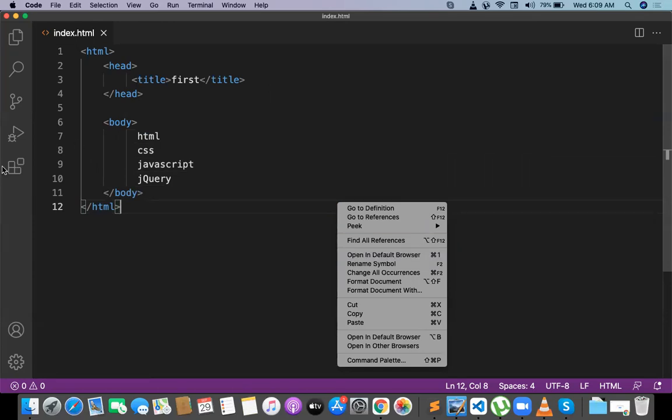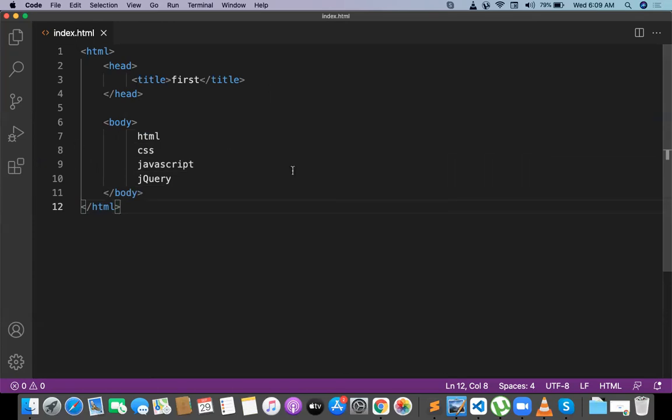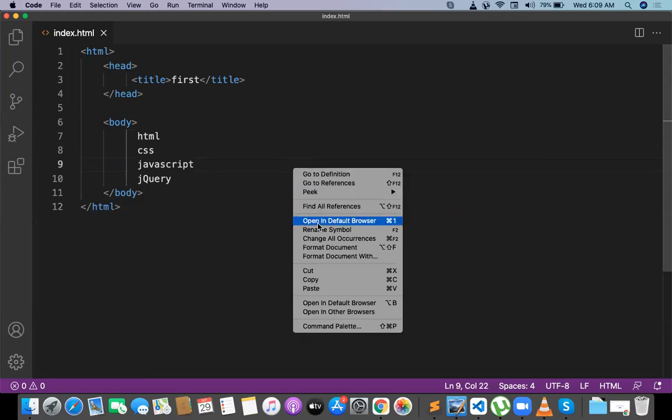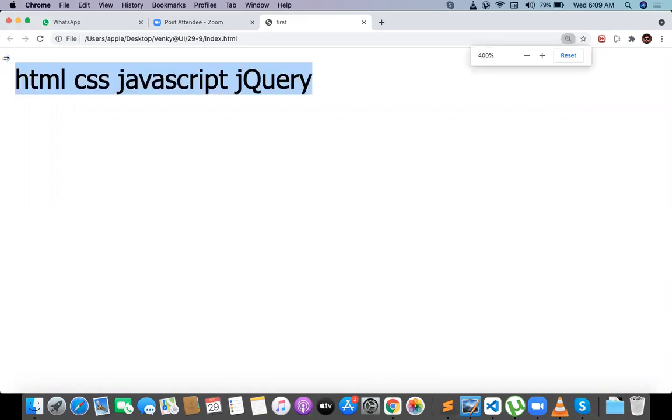After installing the default browser plugin, only then it is coming. So let me click on open in default browser. The output comes to the default browser. Your output is very simple. HTML, CSS, JavaScript, jQuery, everything came into the same line, but I don't want to see it in the same line.